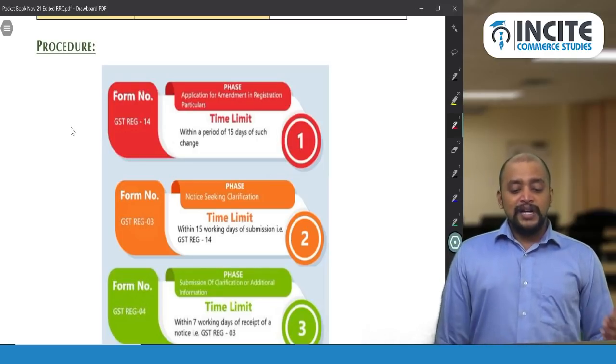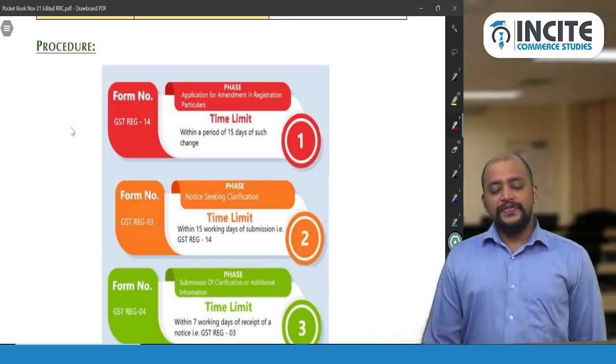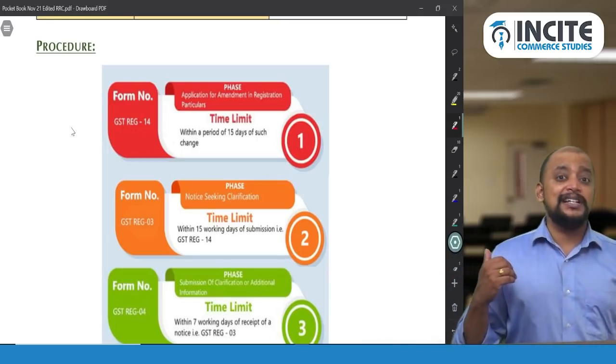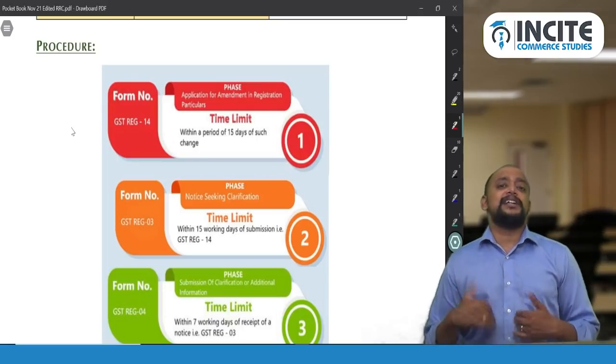And then once we make an application, within 15 working days of submission. So here it is not 15 days, it is 15 working days. First, for giving the application it is 15 days. From our side it is 15 days.